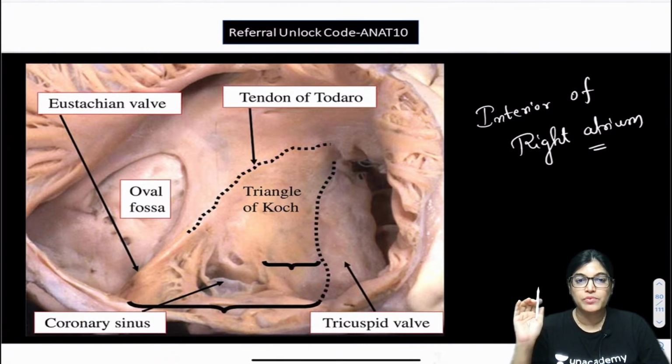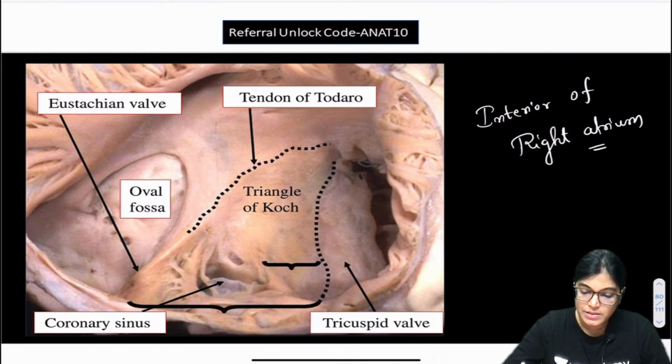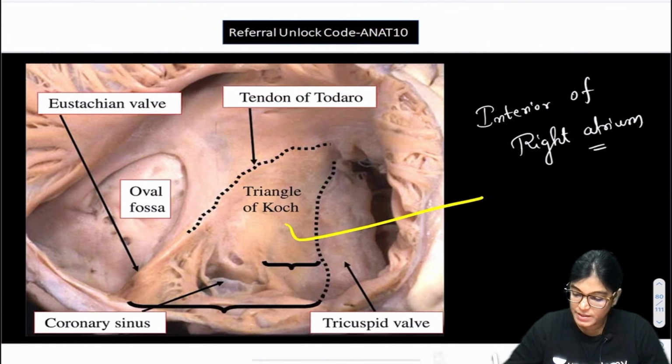It's a very important anatomical landmark because here lies the location of the AV node.